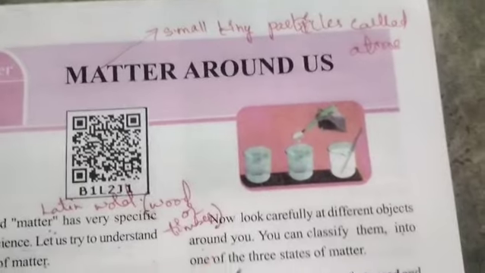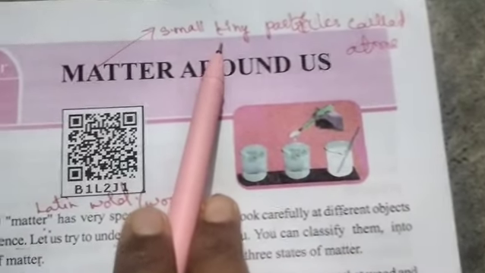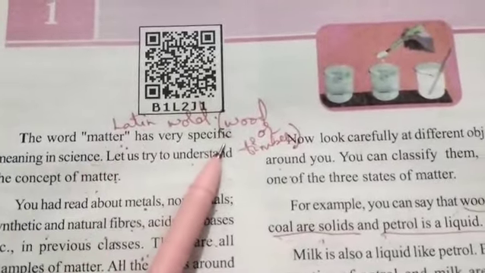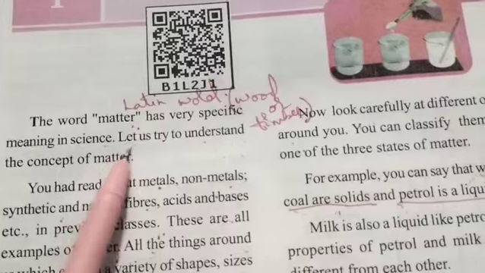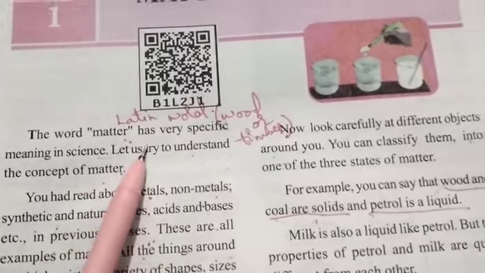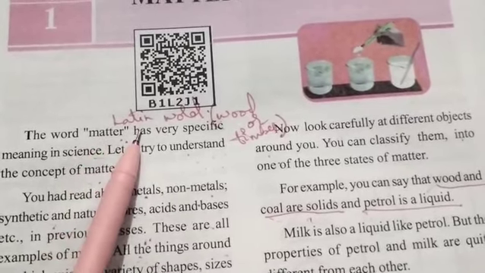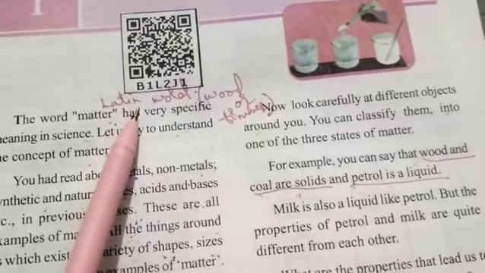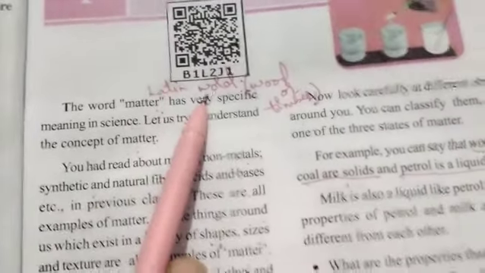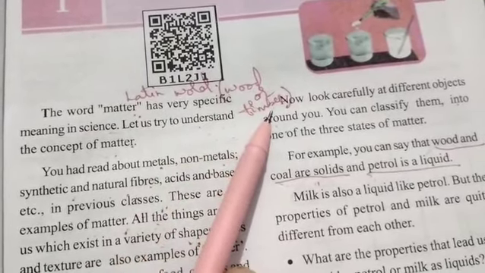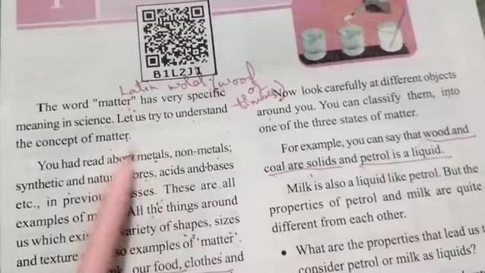Matter is made up of small tiny particles called atoms. The word matter has a very specific meaning in science. Let us try to understand the concept of matter. First of all, the word matter in English is ultimately derived from a Latin word, and its meaning is wood or timber.